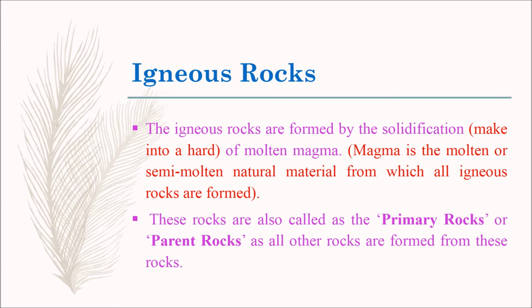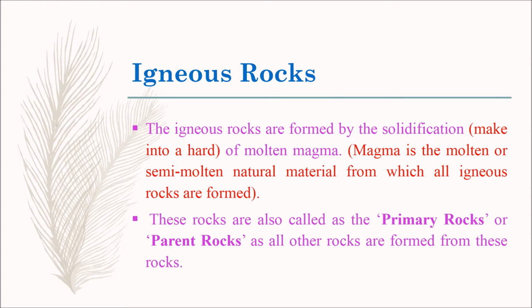Here, solidification means make into a hard. Magma is the molten or semi-molten natural material from which all igneous rocks are formed. These rocks are also called as the primary rocks or parent rocks.